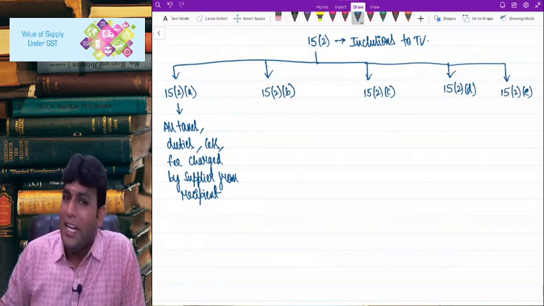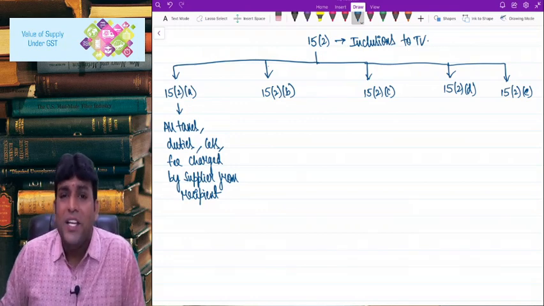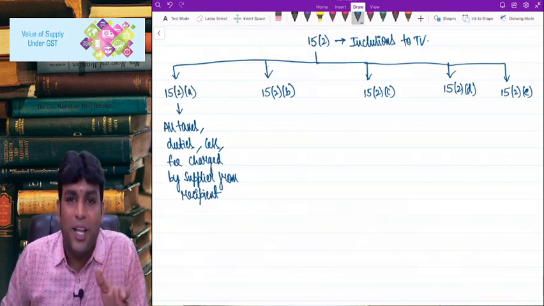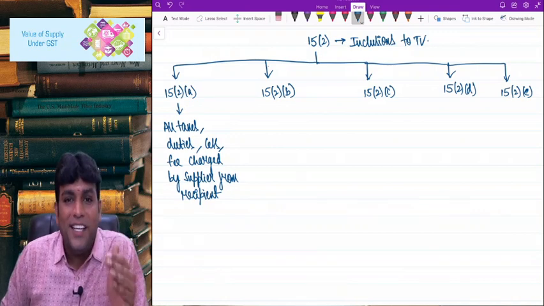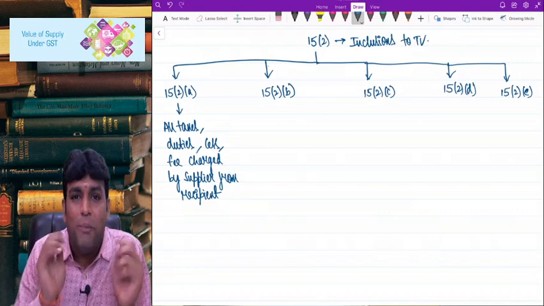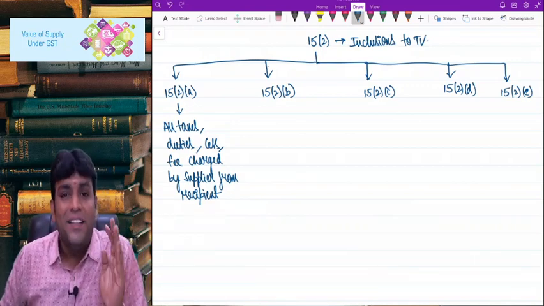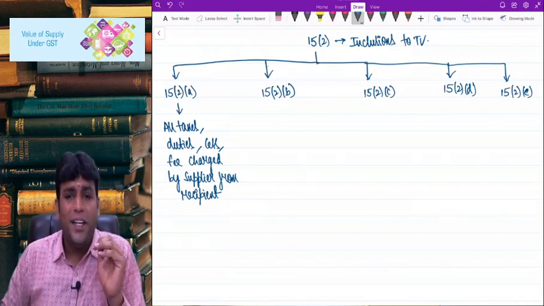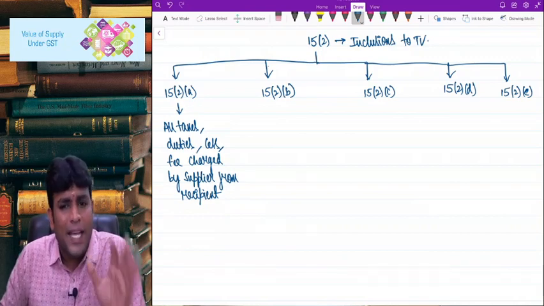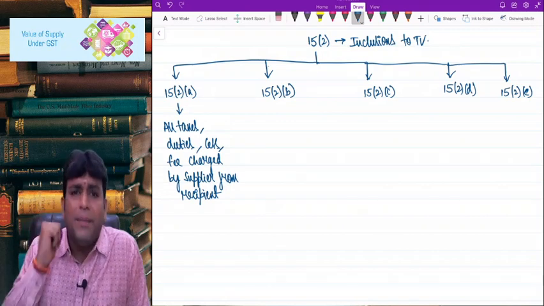Now, my dear friends, let me ask you one straight question. Who is supposed to pay municipal tax to the government? Shivateja is supposed to pay municipal tax to the government. But what Shivateja has done is, Shivateja has collected that amount of municipal tax from the tenant. Who was supposed to pay that municipal tax? Shivateja. But Shivateja has taken that municipal tax amount from the tenant.